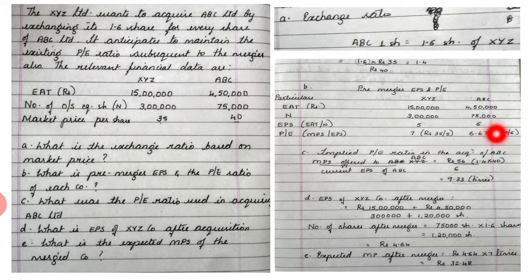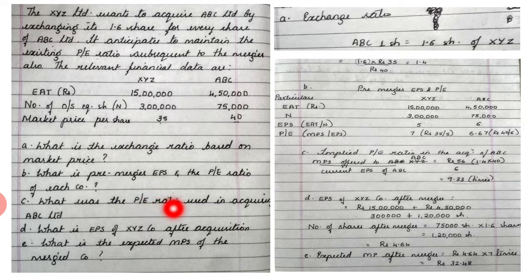And similarly for ABC, market price is 40 divided by 6, the EPS that we have calculated over here. So 40 divided by 6 is 6.67. So 6.67 becomes the pre-merger PE ratio of ABC Limited. So that solves our second question, that is what is the pre-merger EPS and PE ratio. Let's go ahead with the next part, that is C.